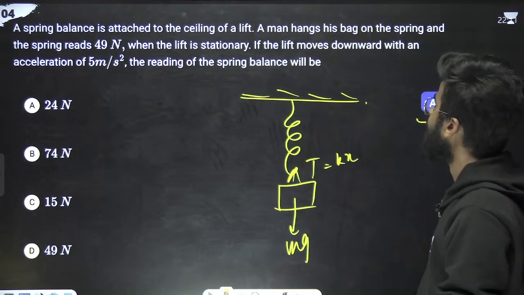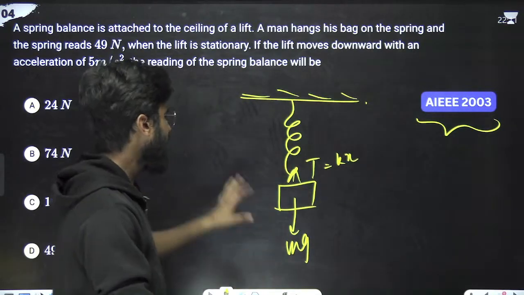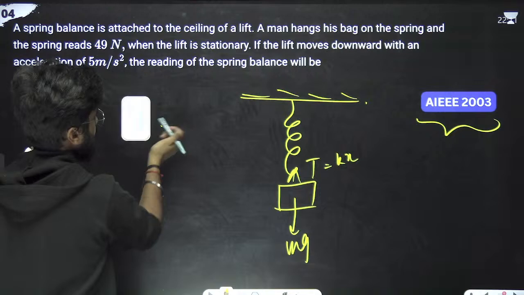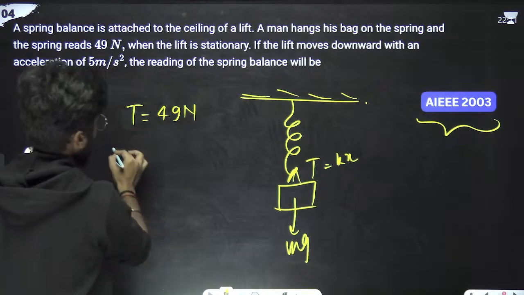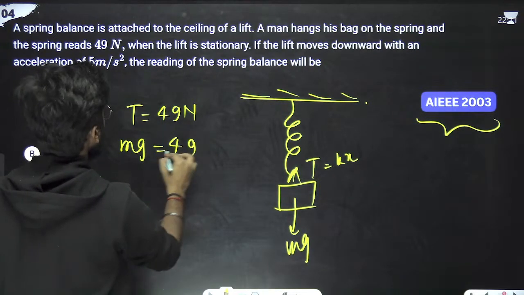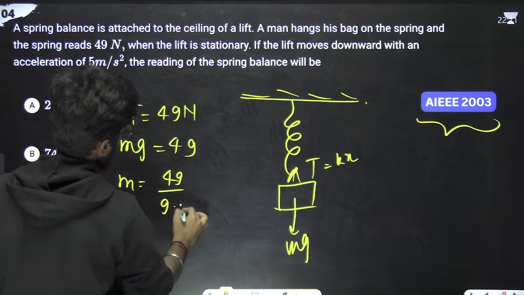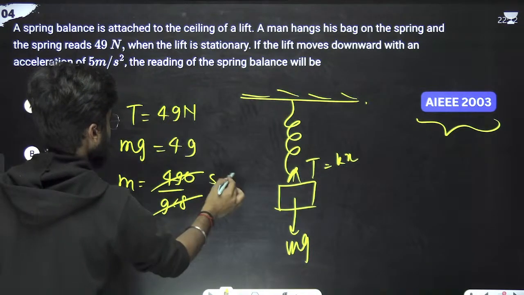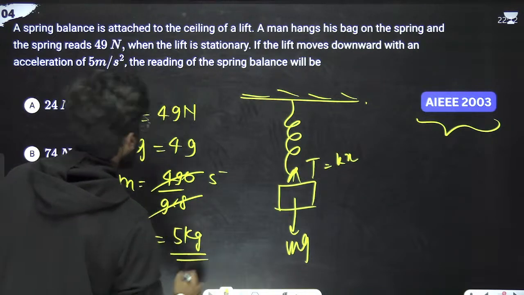It reads 49 Newton, so kx is equal to 49, or tension is equal to 49. So mass into acceleration, basically mg is equal to 49. So m is equal to 49 by g, which is 9.8. So m is equal to 5 kg. Okay, we have got m.